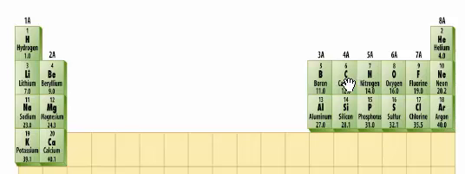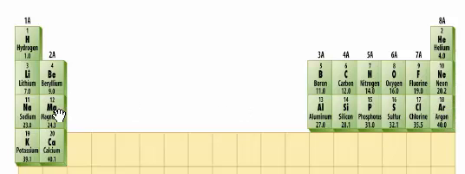Now let's look at some more extreme examples just to make our point on the table. If we look at sodium, sodium has an atomic number of 11, which means that it has 11 electrons associated with it. The special numbers that bracket that are 10 and 18. So sodium has two options.